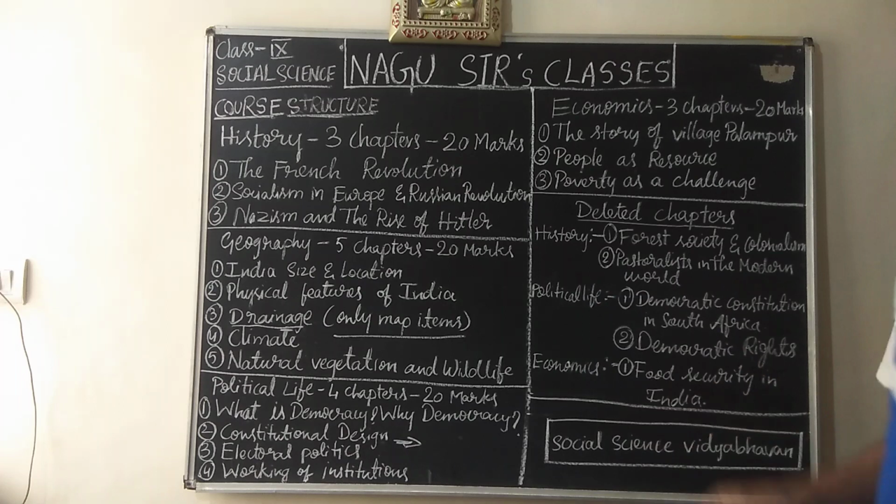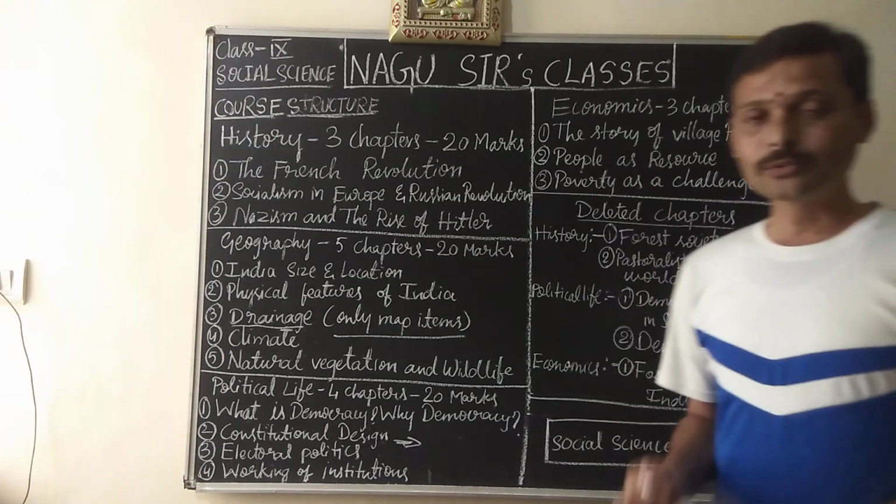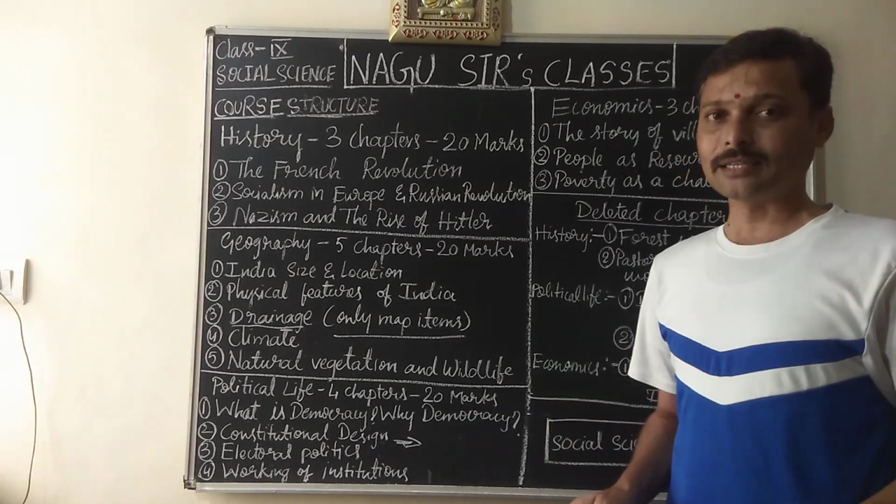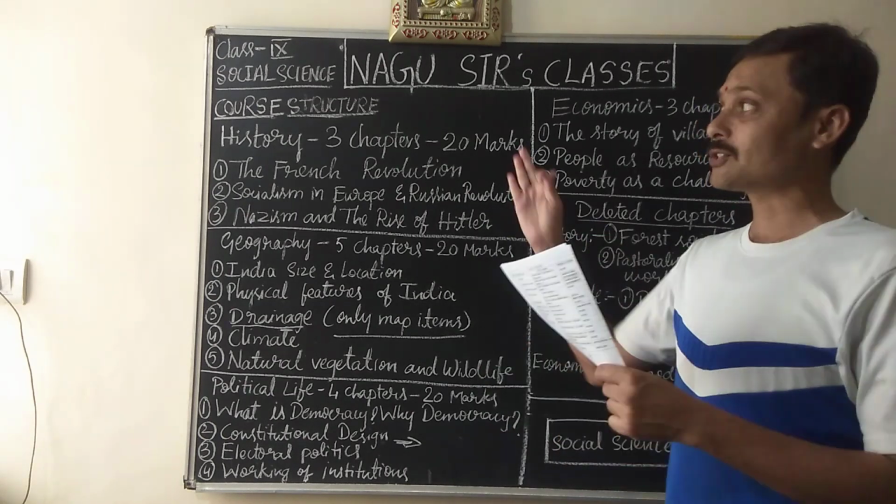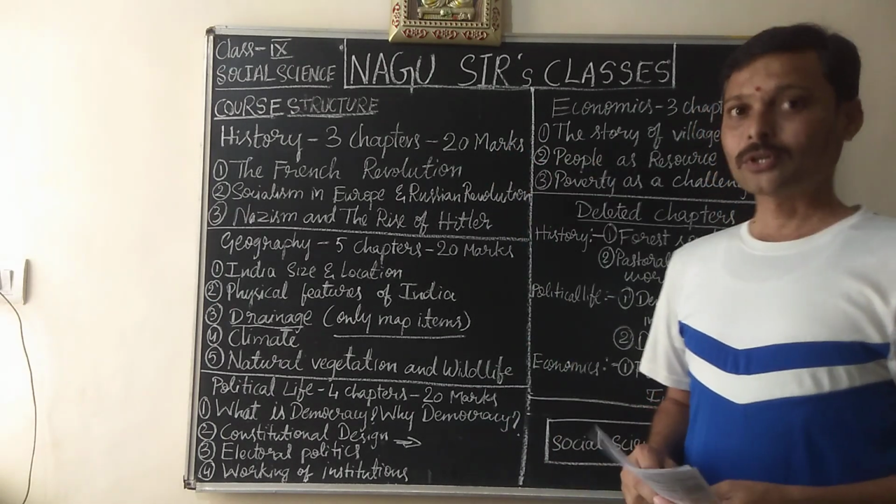So now it is very easy for you to score 80 out of 80 in your annual examination in the social science subject.